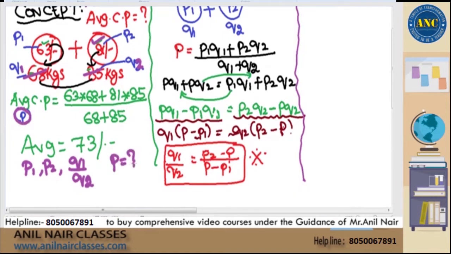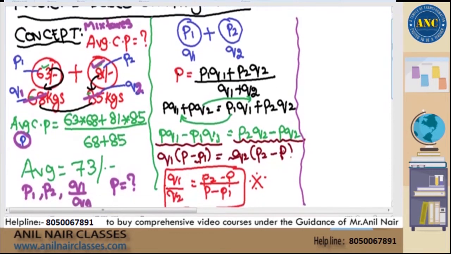That means in mixtures, prices of two products will be given, the ratio in which the two products are mixed will be given, you need to find the average cost price. But in allegation, the prices of two products, P1 and P2, will be given. I will write it like this. The prices of two products P1 and P2 will be given.